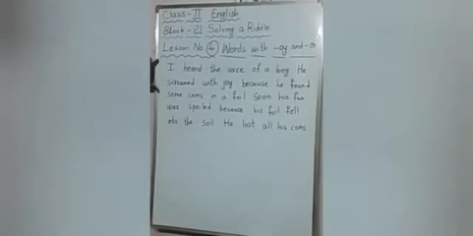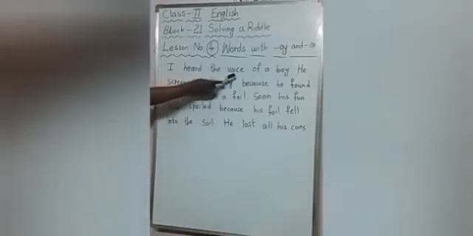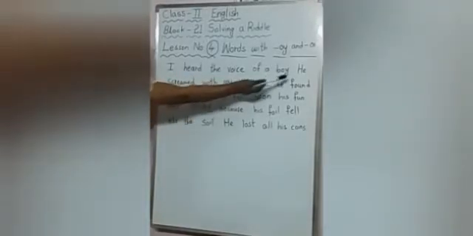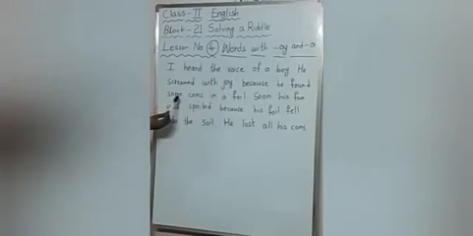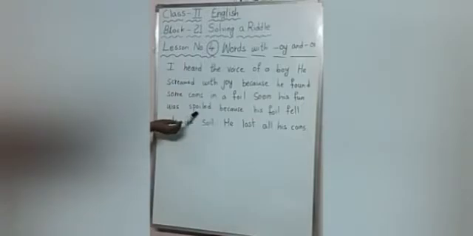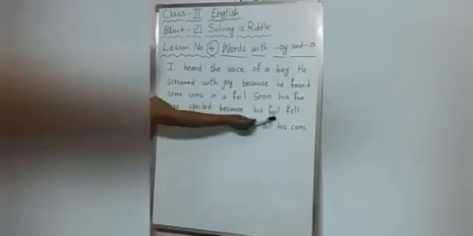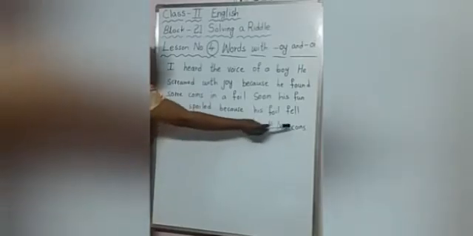Now here a small story is given. We have to underline the words with OI and OY. First I will read the story for you, and after that we will underline the words. I heard the voice of a boy. He screamed with joy because he found some coins in a foil. Soon his fun was spoiled because his foil fell into the soil. He lost all his coins.